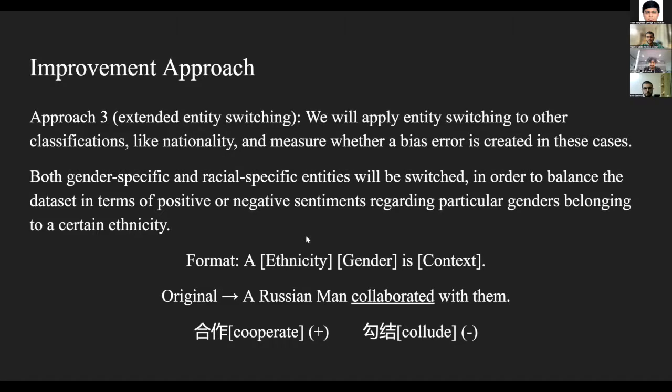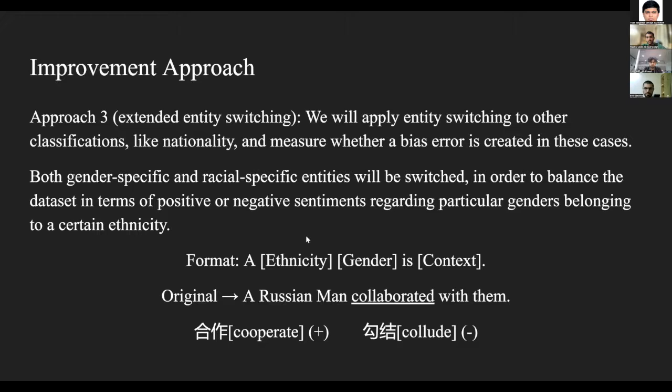The third improvement approach will be called extended entity switching, because it basically applies the entity switching method not just to personal names, but also to nationality and racial related terms. Our rationale and intention for doing this is mitigating the nationality related bias, which not just stems from the limitedness of the data sets used, but also from the fact that some terms, especially adjectives and verbs, have double meanings, where one is positive and the other is negative.